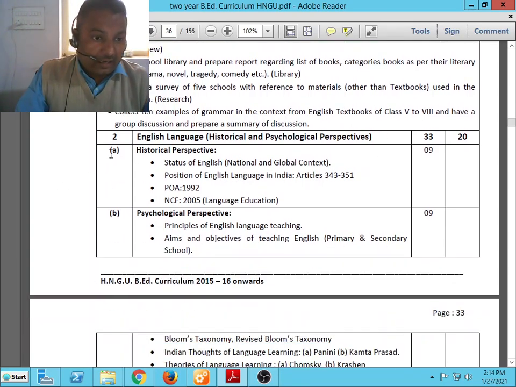Then in unit number 2A, Historical Perspective: the status of English in national and global context, position of English language in India, where you have to study Articles 343 and 351, Programme of Action 1992, National Curriculum Framework 2005, and language education according to the National Curriculum Framework 2005. We have to study these in this unit.